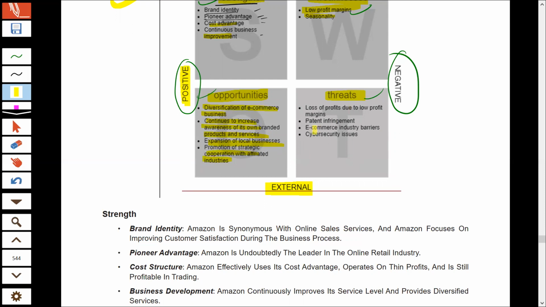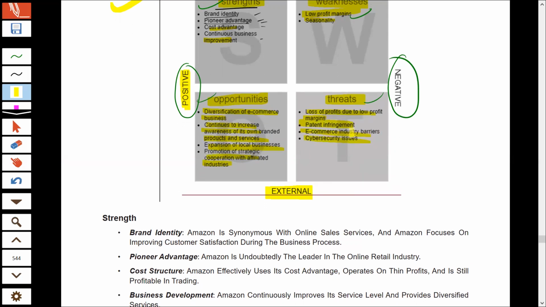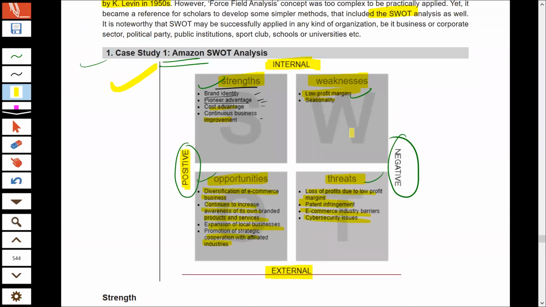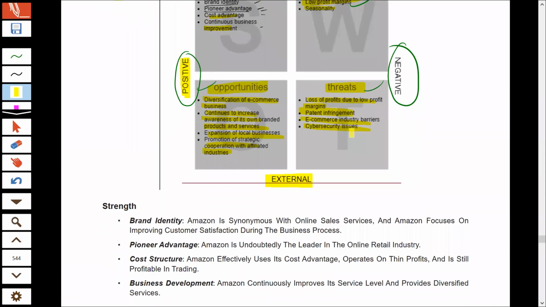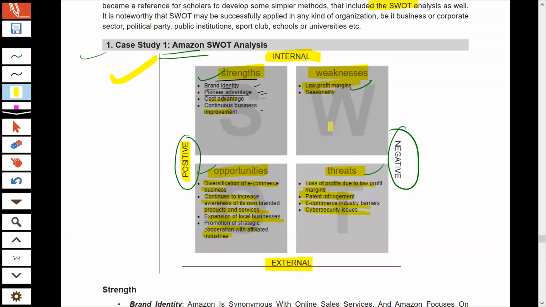And threats are something in the external environment which are not favorable enough. So loss of profits due to low profit margin, and patent infringement is a kind of threat that Amazon faces. The e-commerce industry has its own barriers and cyber security issues. So this was just an example. Definitely this may not come in your MCQ pattern, but we just had a quick rush through this topic, right?